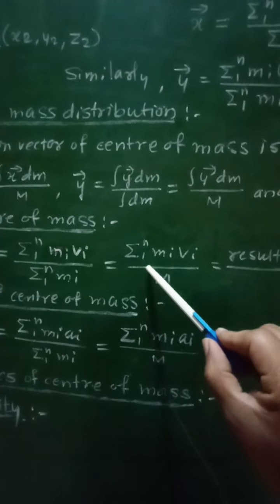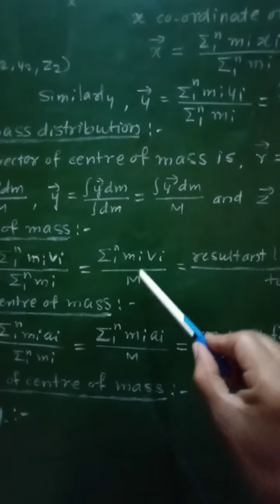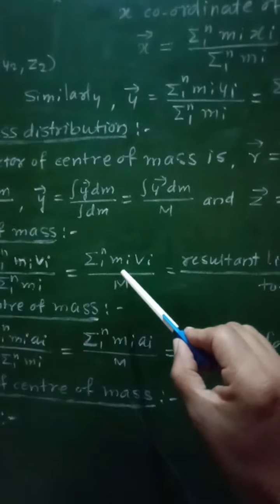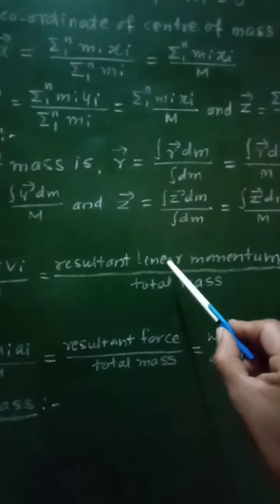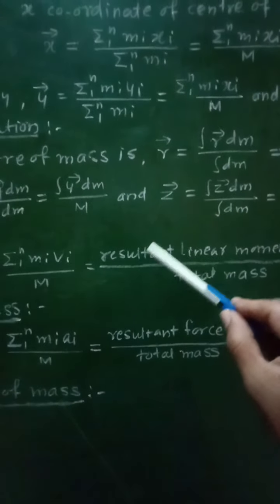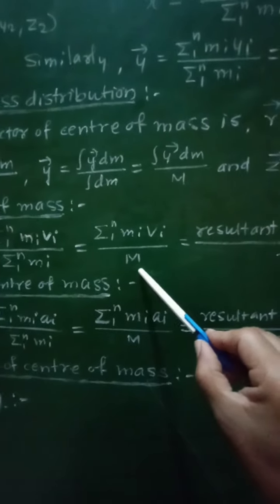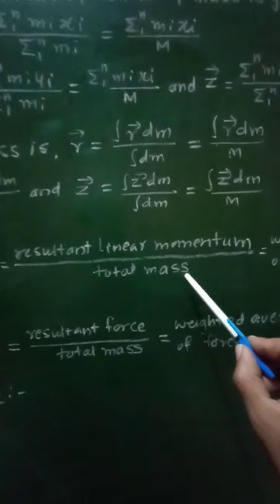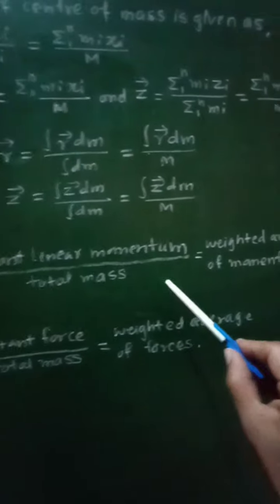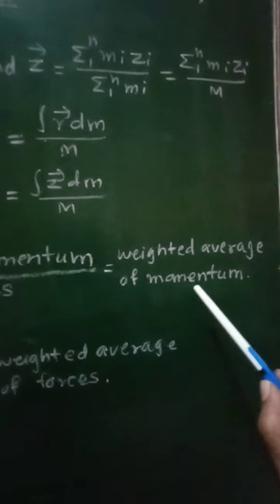Further it will be written as summation 1 to n mi vi upon M, but this will represent the resultant linear momentum, as it is the product of m and v. It will represent the resultant linear momentum of that system divided by the total mass, since summation mi represents M, the total mass. Therefore, as it is resultant linear momentum upon total mass, it will be taken as the weighted average of momentum.